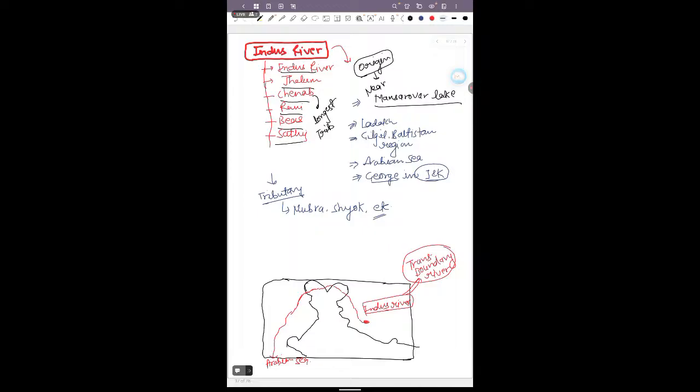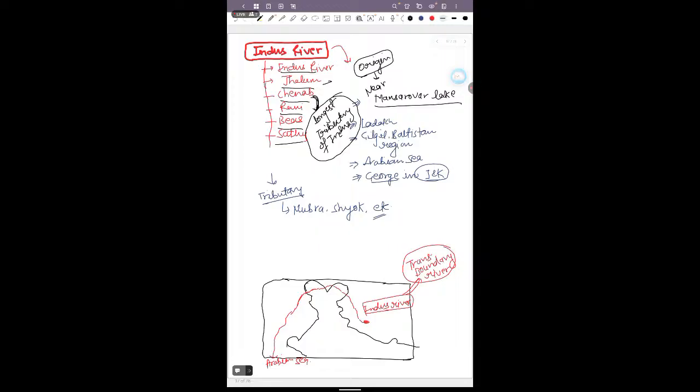Many of you get confused about which river is the longest tributary of the Indus river system. It is the Chenab.